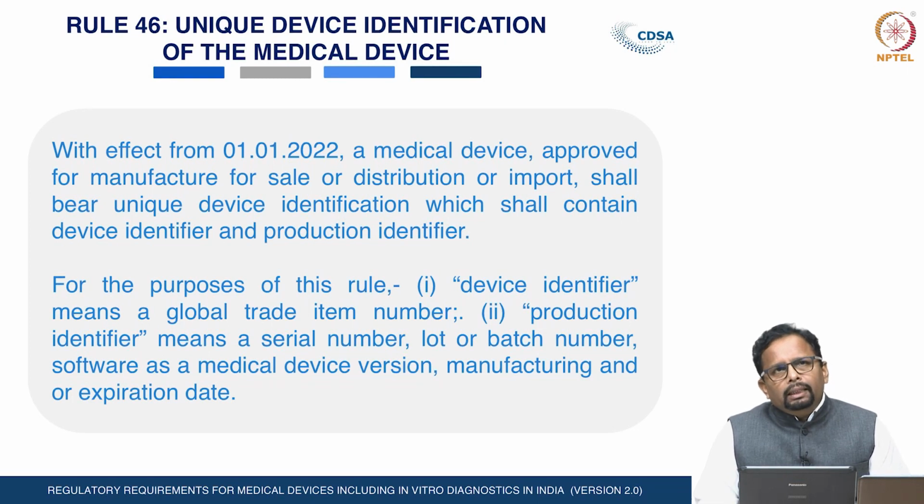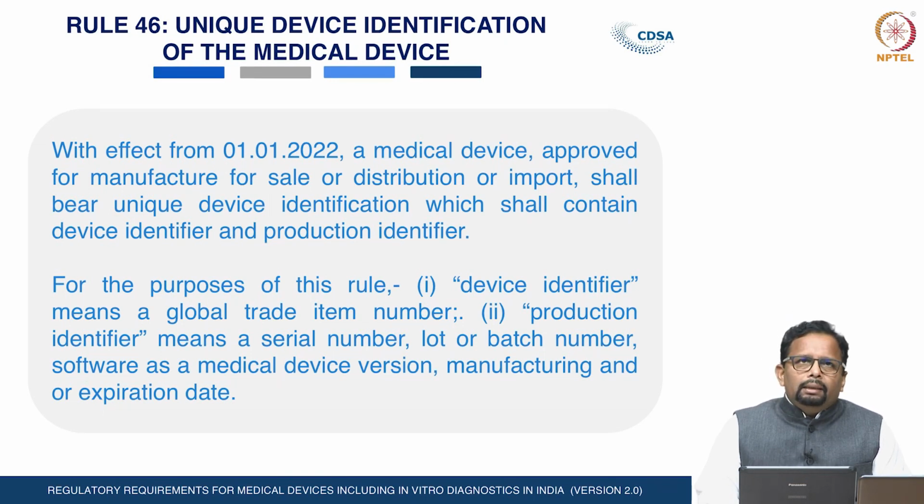This is the fixed portion of the UDI system. The production identifier is the variable portion, wherein the serial number, lot number, batch number, date of expiry and date of manufacture will be given, but the detailed implementation of this system will be from January 2022.